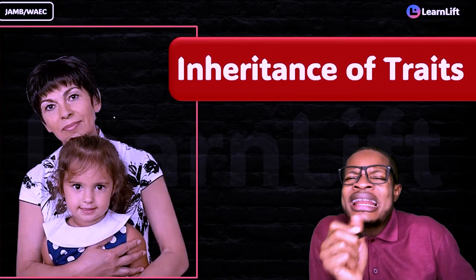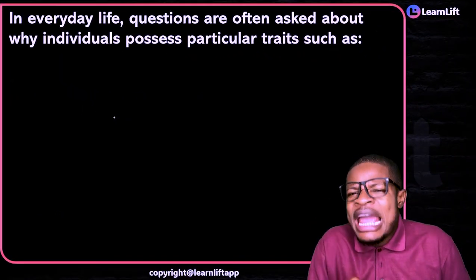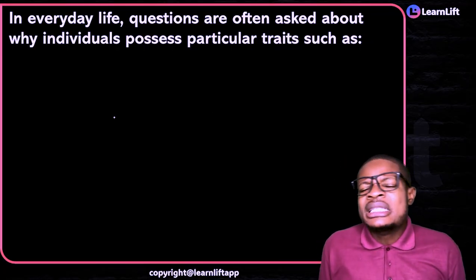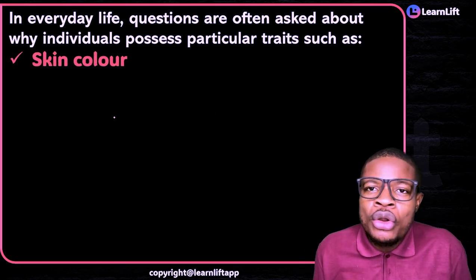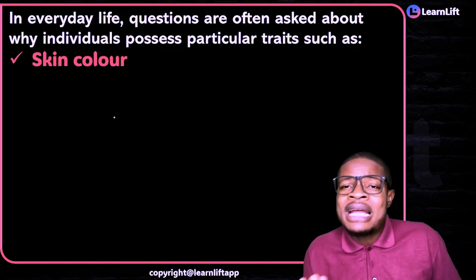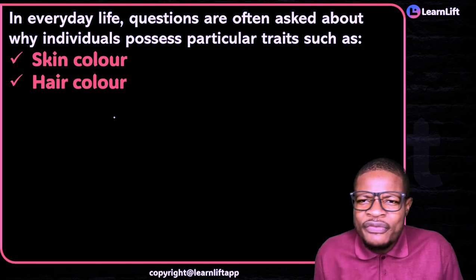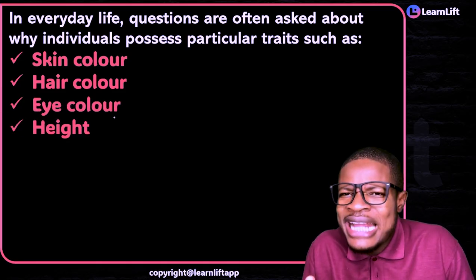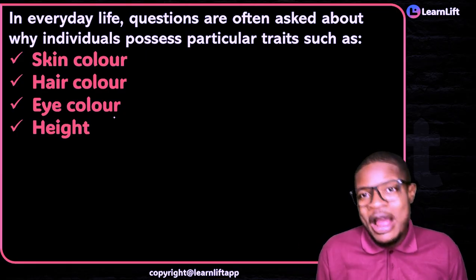When it comes to inheritance of traits, you must know this very importantly, that in everyday life, there are certain questions that people do ask. Why is it that individuals possess certain traits? Traits like what? Skin color. You as a black man, when you look at your skin color, it's different from that of whites, right? What about hair color? You can see certain differences. You can see differences in eye colors and so on, including height. Some people are tall, some are not too tall, some are short, some are dwarf, right?